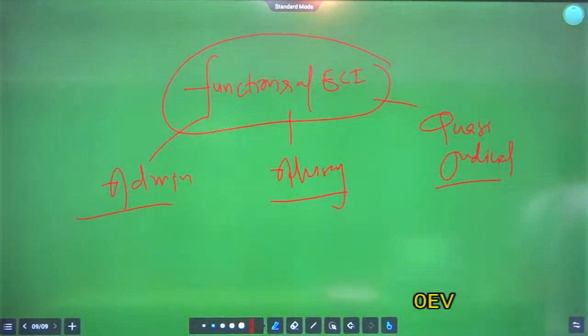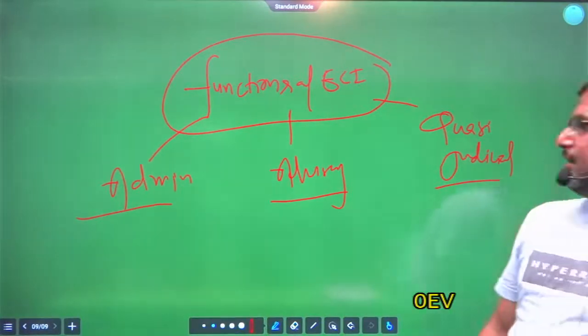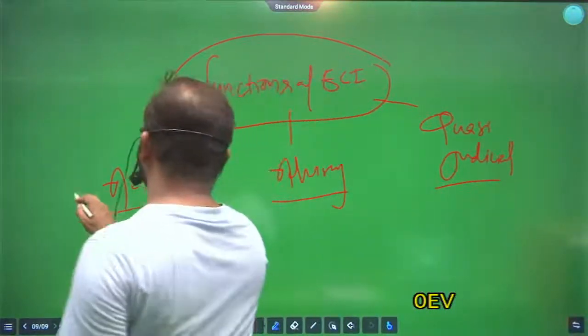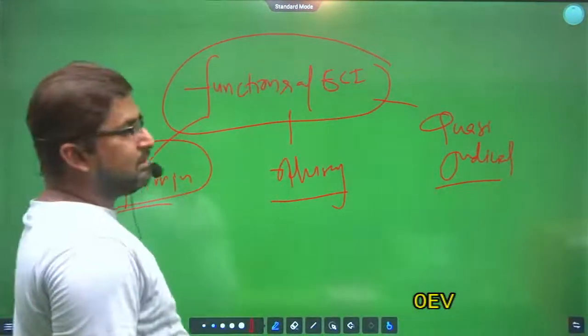First one is the administrative functions, second one is the advisory function, and third one is the quasi judicial functions. See, first we will see the administrative function. Clear? So what is the administrative function?